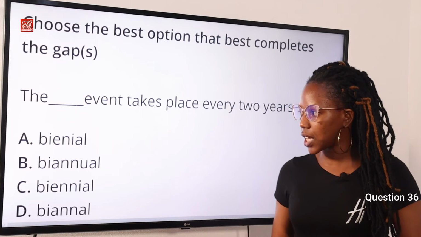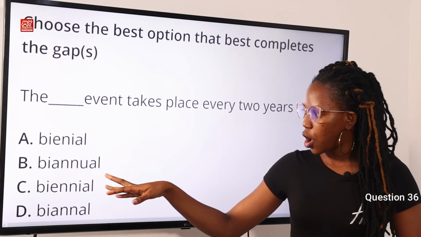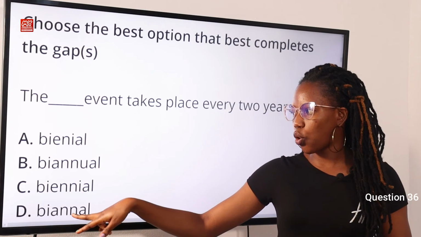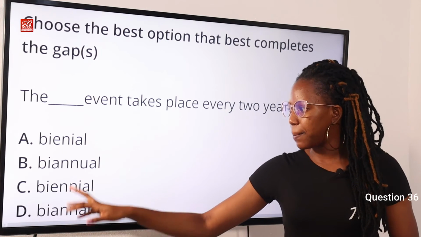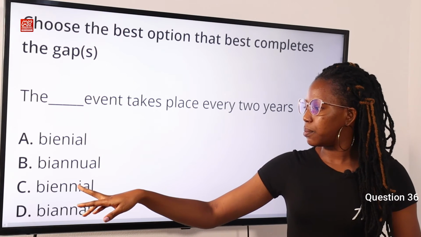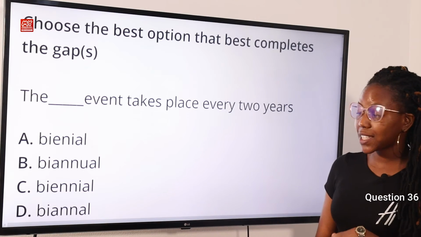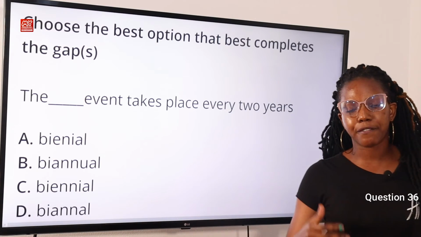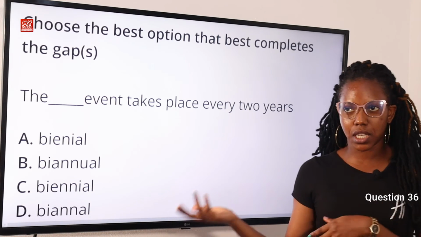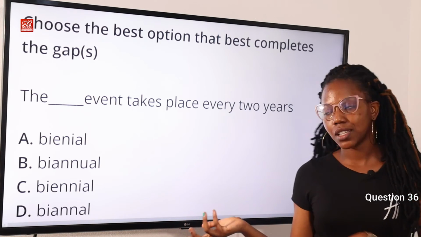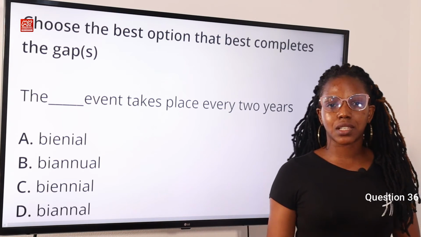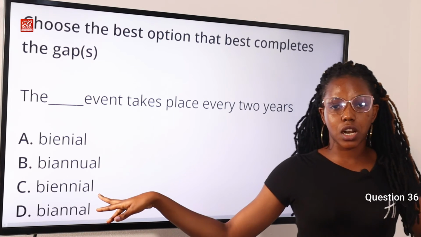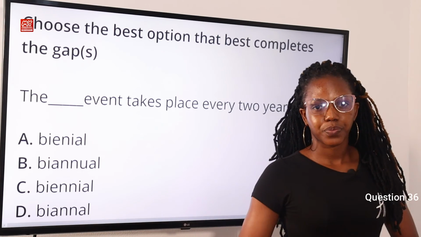Option A is a misspelling of option C, as well as option D is a misspelling of option B. So we have biannual and biennial. The correct answer to this question is option C, biennial. That means it takes place every 2 years. So we have a 2-year interval for its occurrence. But biannual means happening twice in a year. So option C is the correct answer to this question.